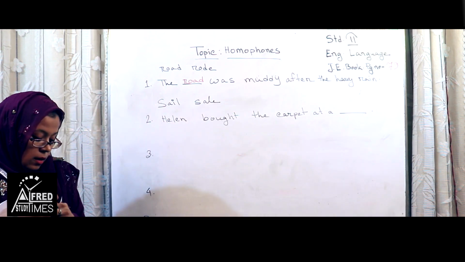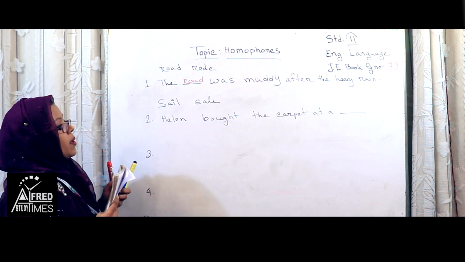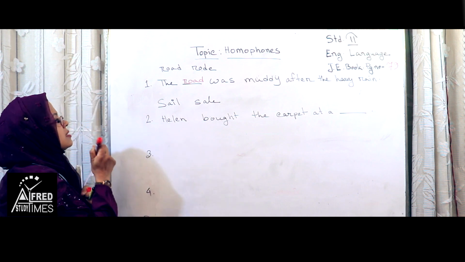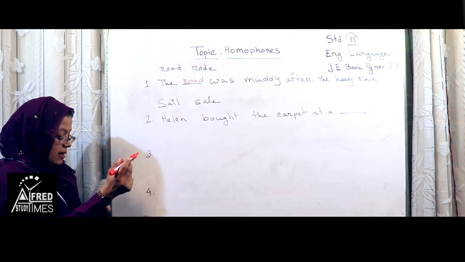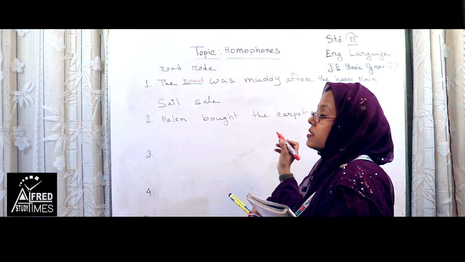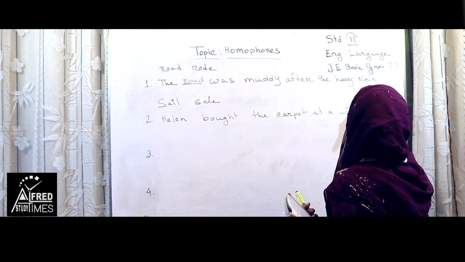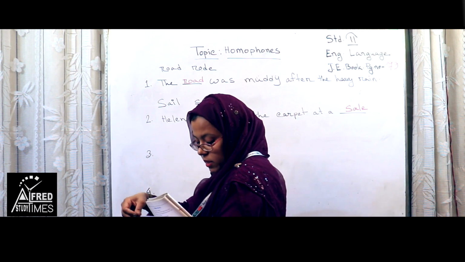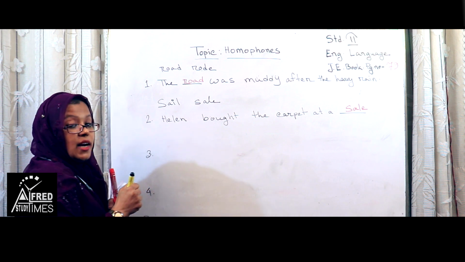So, here is the perfect word for this sentence. S-A-L-E, sale. Helen bought the carpet at a sale. S-A-L-E. Clear?